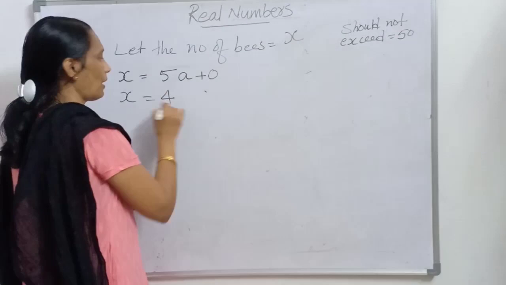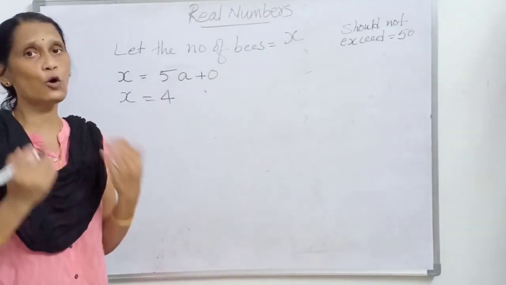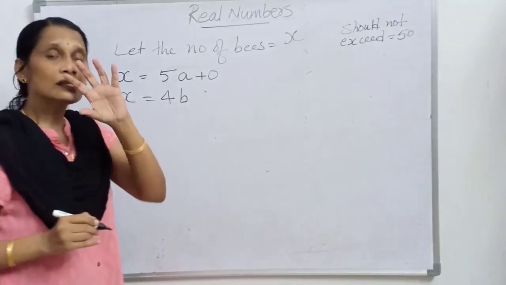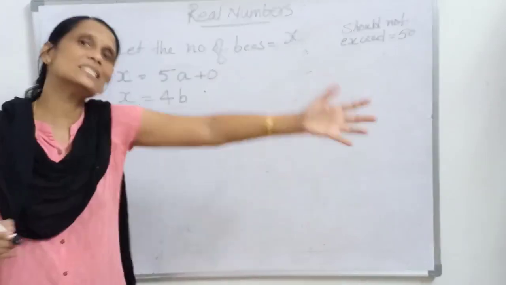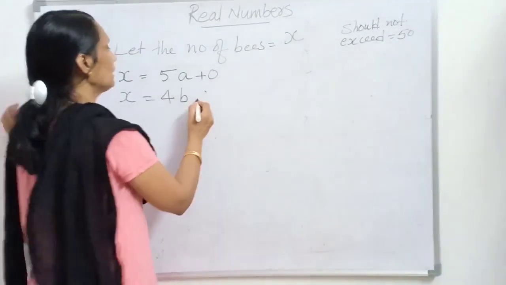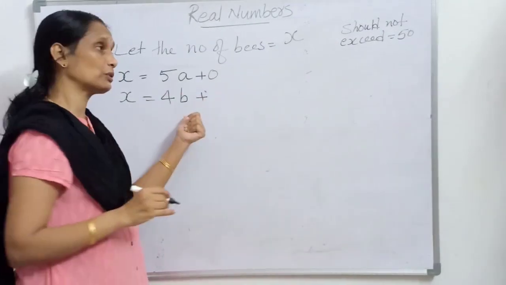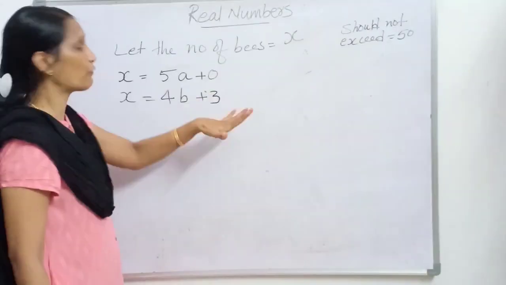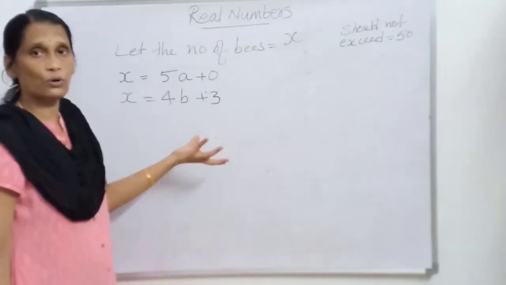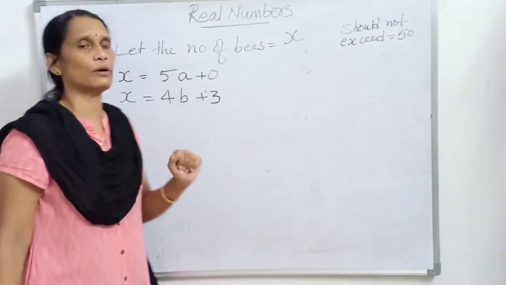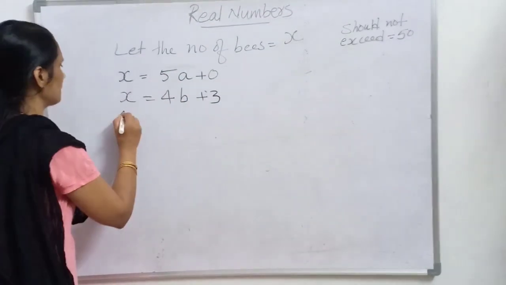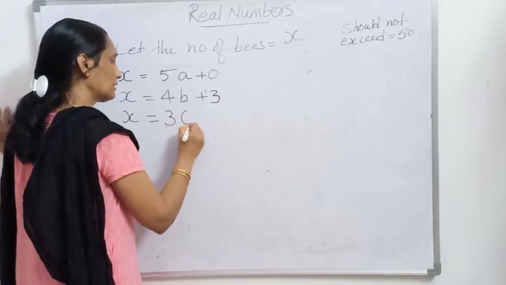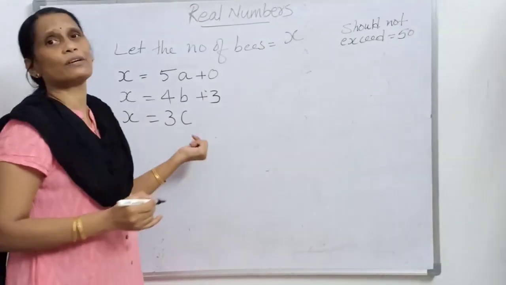In the same way, if they are sitting on 4 flowers, according to the question, each flower has some number of bees, which we don't know, so let us take b bees on each flower. How many bees will be left out in this case? 3 bees will be left out. So x is equal to 4b plus 3. And in the next case, when there are 3 flowers, let the number of bees sitting on each flower be c.